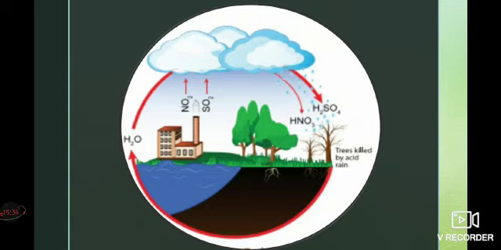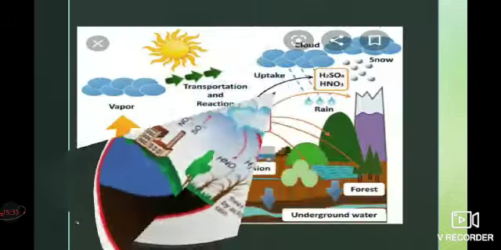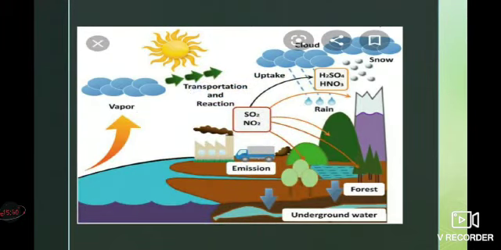Hence the result is acid rain. Simply, the oxides of sulfur and nitrogen dissolve in rainwater to form nitric and sulfuric acid. So it decreases the pH level of rainwater and it becomes acidic. This process is known as acid rain.